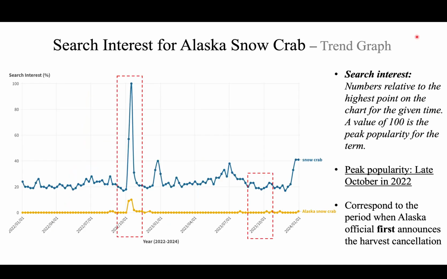This graph demonstrates the search interest for Alaska snow crab, which reflects the public attention towards the decline. The data comes from Google search. In the first red box, we can see a peak in search interest for Alaska snow crab during 2022, and in October, it is the first time when Alaska officials announced the harvest cancellation. However, in 2023, the harvest was canceled again, but it seems that nobody cares about the decline anymore.